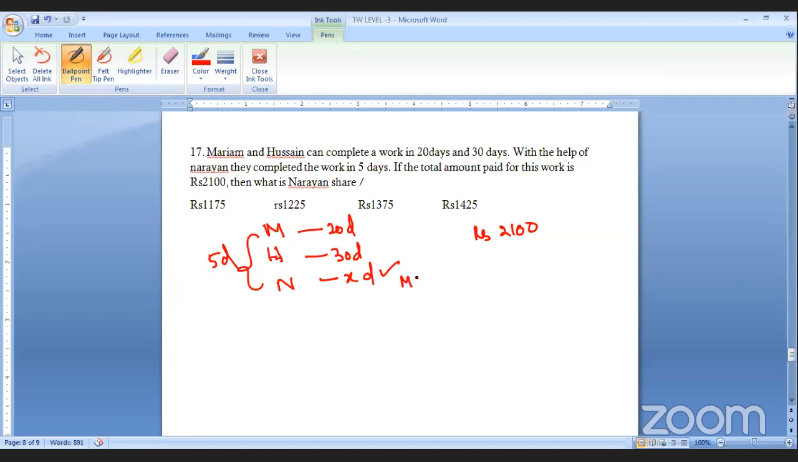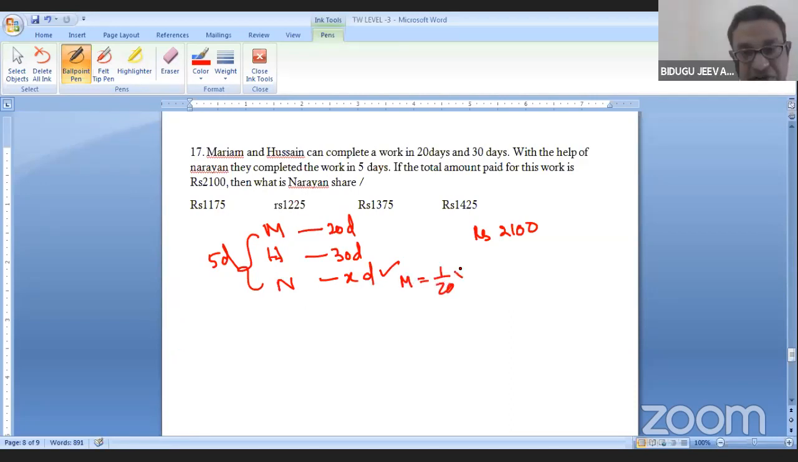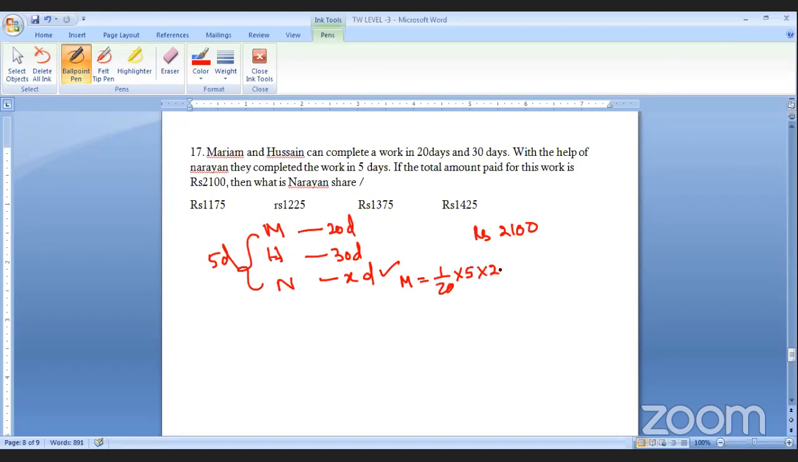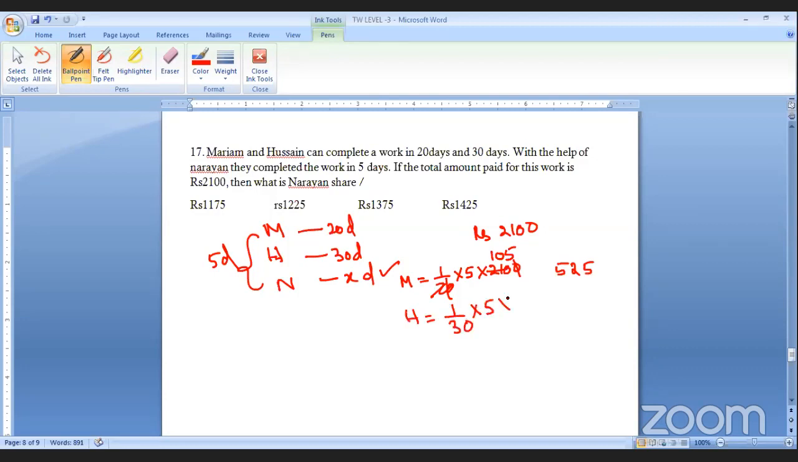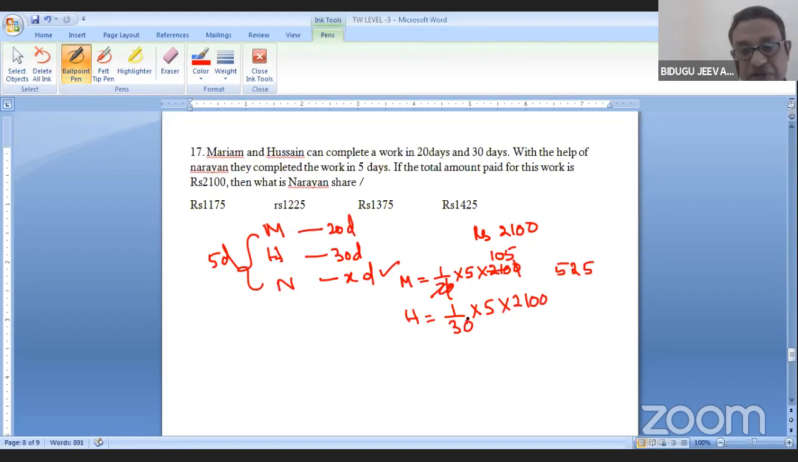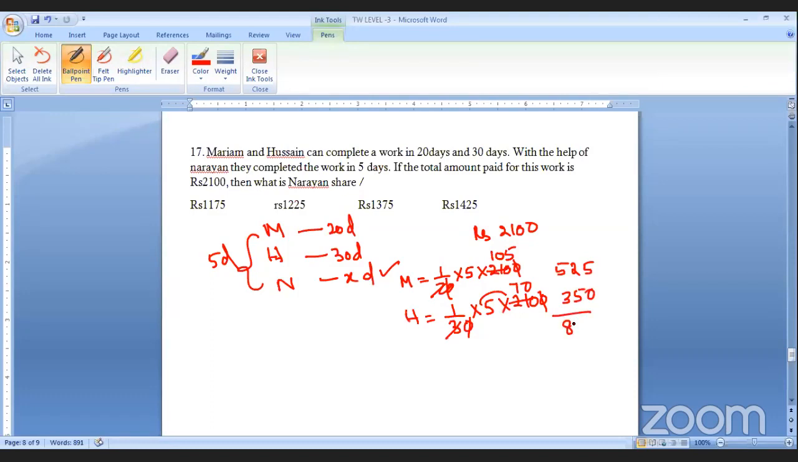So 1 by 20, 1 by 20 into 20 into 5 into 0, right? 2100. Cancel. 2 ones, 0 5s. So 525 is the amount. Listen, 1 by 30 into 5 into 2100, right? 350s, nothing but 350. 875. Let us calculate orally.